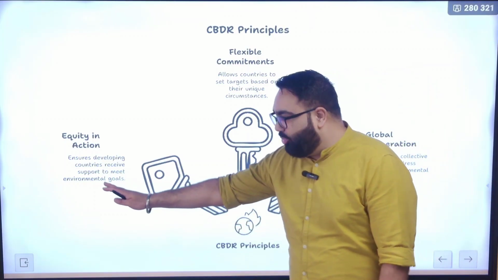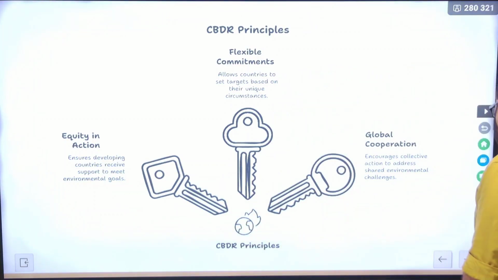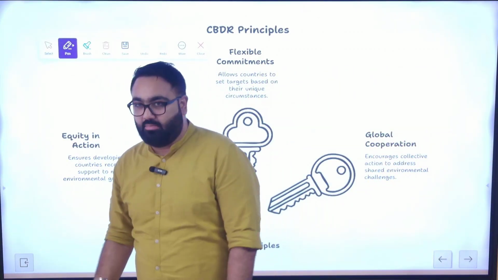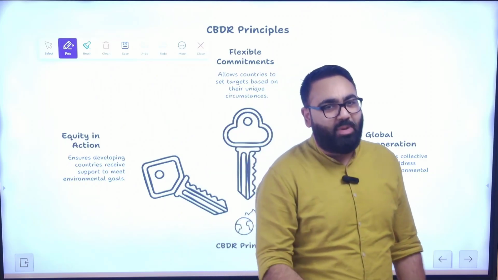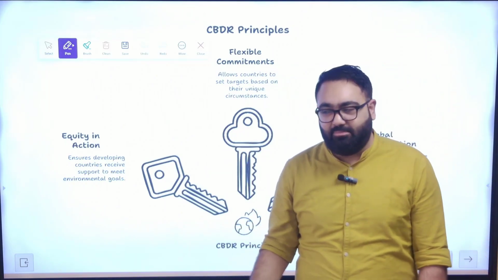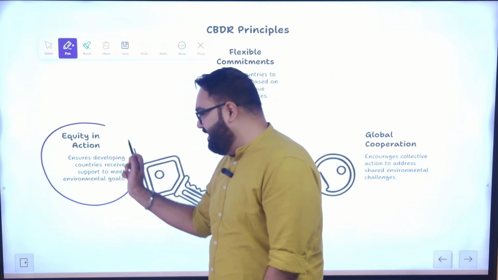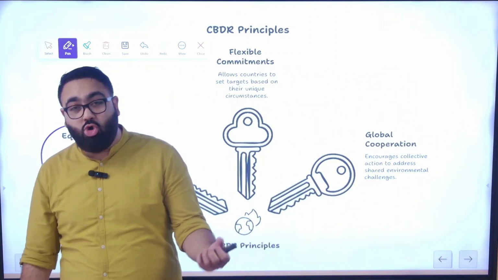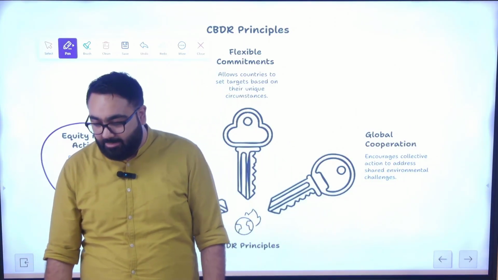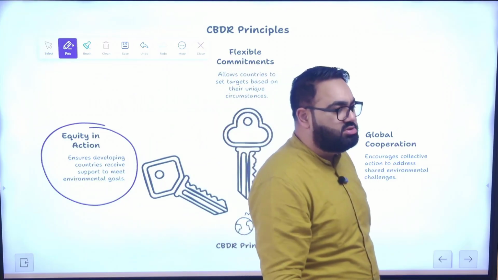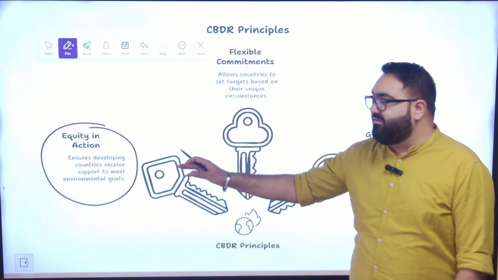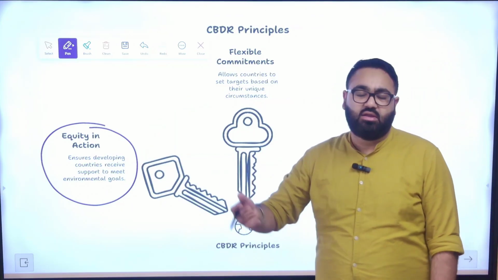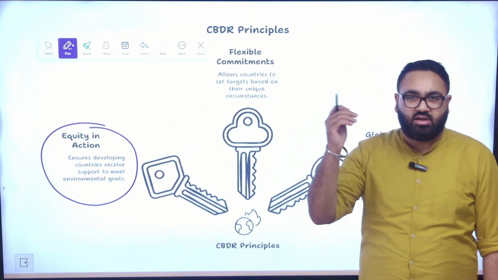These are the principles of this idea. First, have equity in action, which means not equality. It means not forcing every country to do the same, but expecting every country to participate, not with the same measure, but with whatever is possible as per their level. That is why every country is free to decide their own nationally determined contributions. In the Paris Climate Summit, every country made their own goals. Similarly, every country decides their own net zero year. Our net zero year is 2070. China's is 2060. Some other countries have set it at 2050.